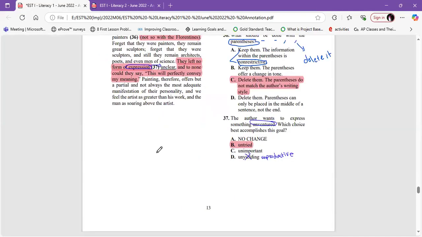Okay. The author wants to express something unventured. Which choice best accomplishes this goal? Here it can be word choice or relevance and purpose, but word choice is better.